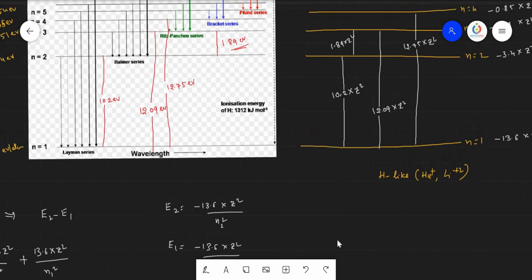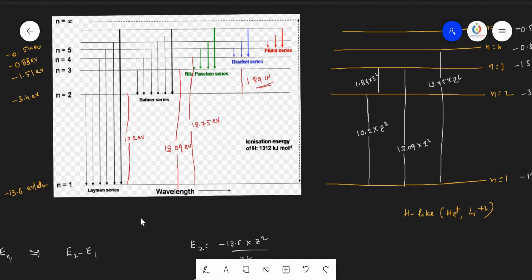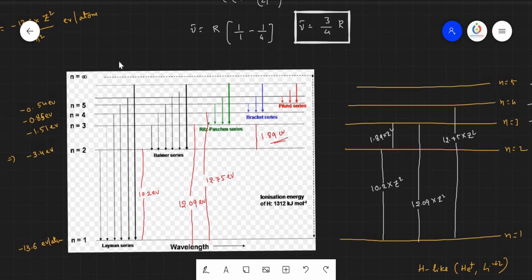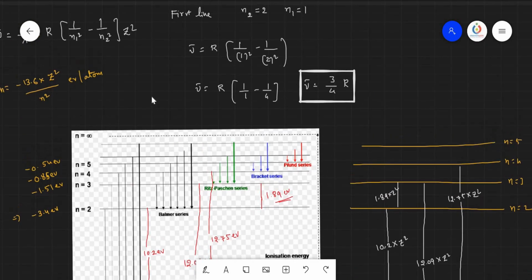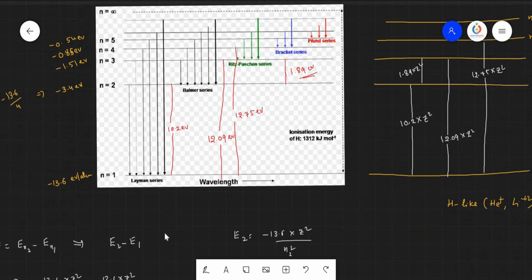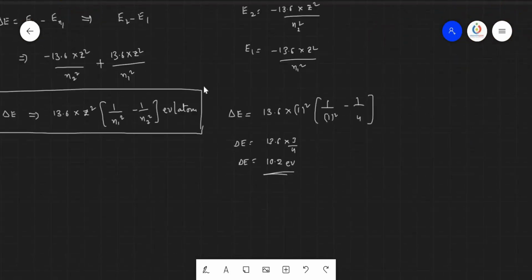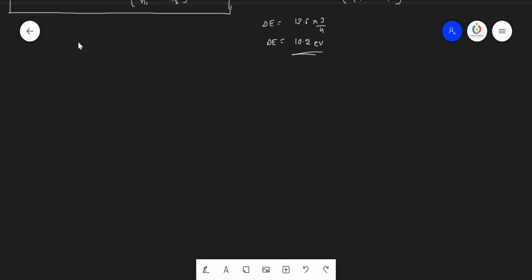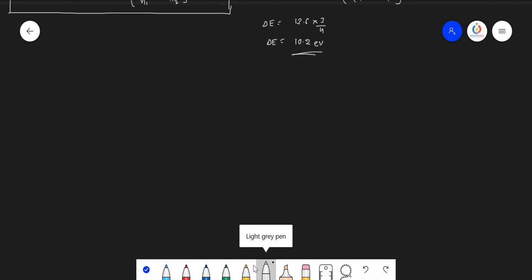If you remember these values, it becomes very easy for us to solve the problems, or else at least we have to remember this particular formula. It is helpful for both hydrogen and hydrogen-like atoms, and it is applicable for all orbits also. Now let us check the line of shortest wavelength and longest wavelength.